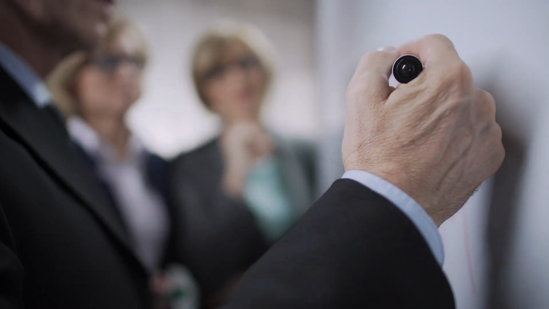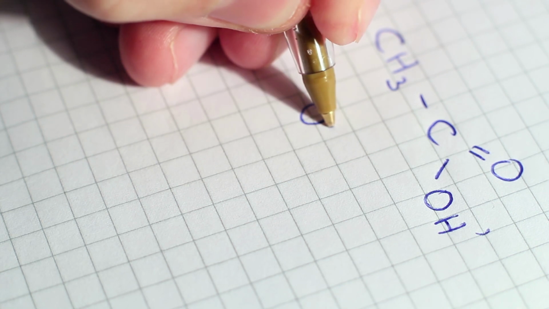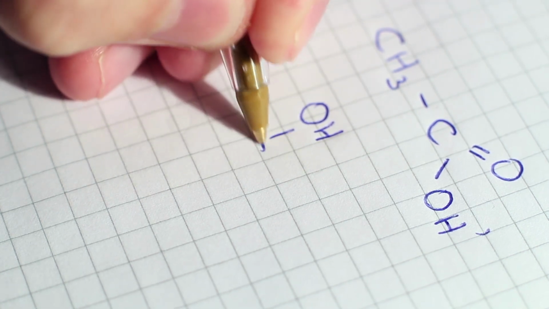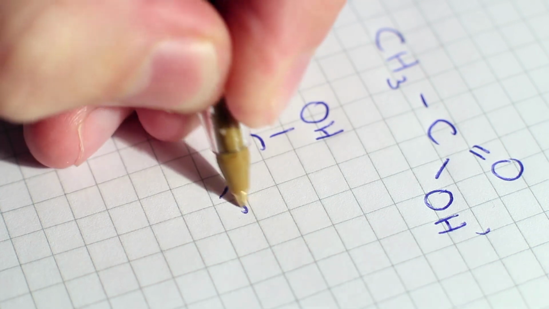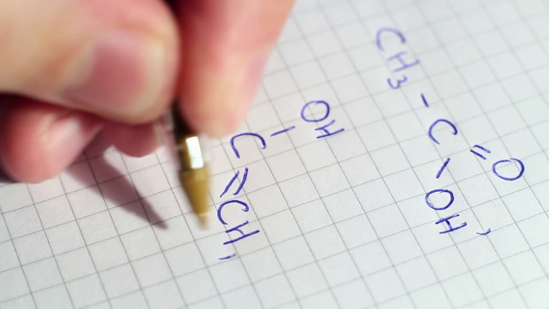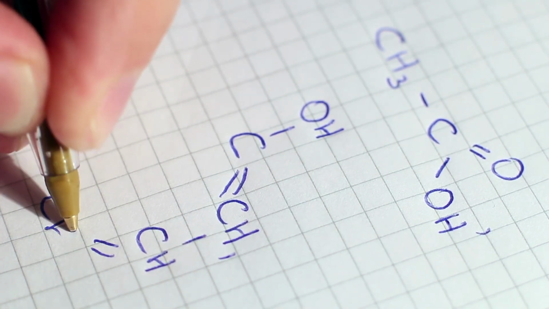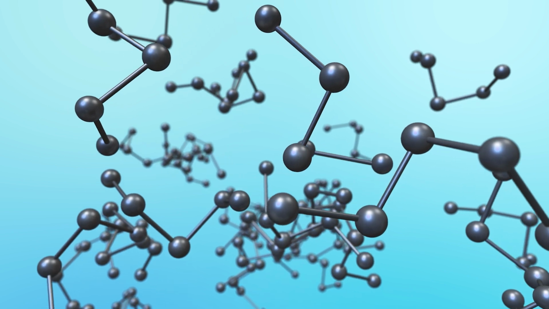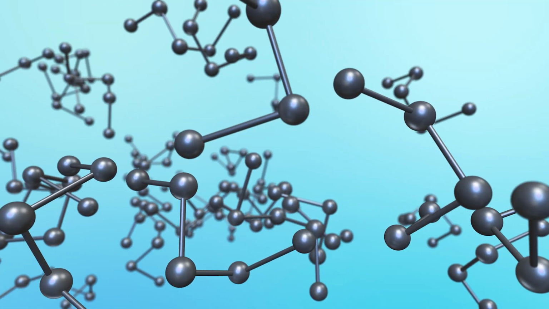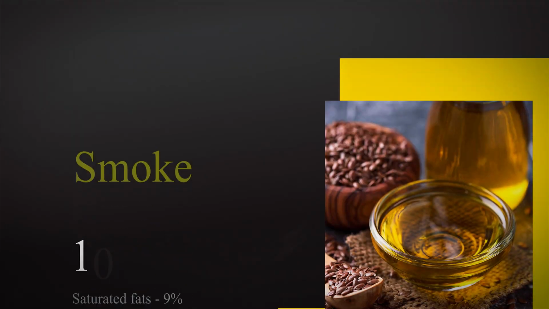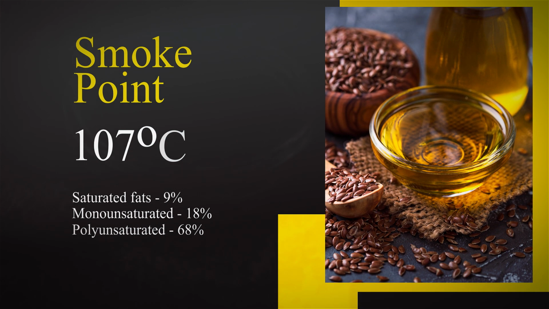Let's see what saturated and unsaturated fats are. Saturated fats are fatty acids that do not contain a double bond between carbon atoms, whereas unsaturated fats contain one or more double bonds between carbon atoms. Depending on the presence of double bonds, the shape and properties of the fat molecule change. When a fatty acid has a double bond, the bond breaks upon heating, and this makes it unstable and reactive. Such oil has a low smoke point, and it becomes rancid faster. For instance, flaxseed oil has a smoke point of 107 degrees Celsius. It has 9% saturated fats, 18% monounsaturated, and 68% polyunsaturated fats.